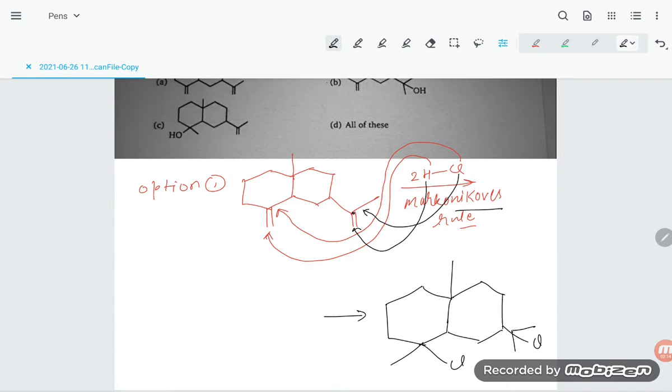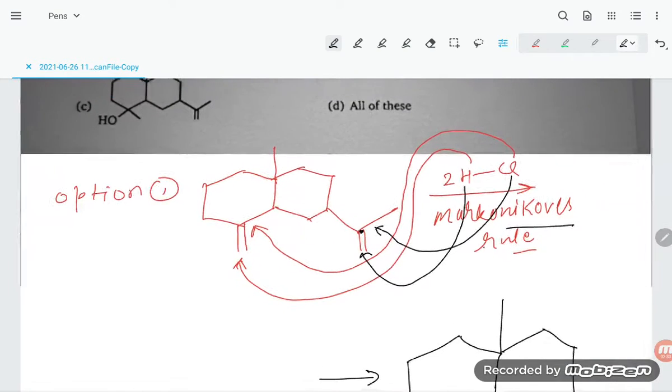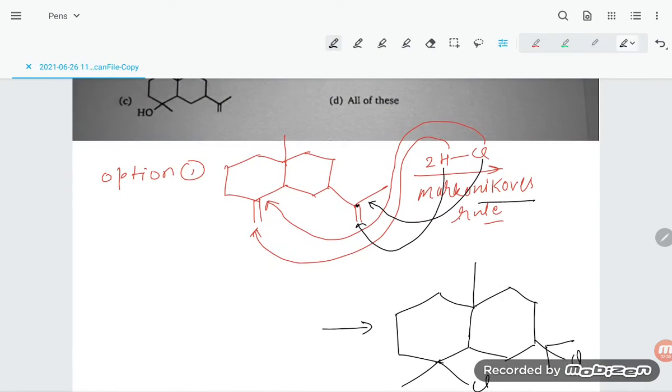So here, how many hydrogens are there? No hydrogen. Here how many are there? No hydrogen is there. So obviously it will go there, and hydrogen will go to that double bonded carbon which has the more number of hydrogen. So what product are you going to get? Let's draw the product. Here I am putting the diagram of the product.